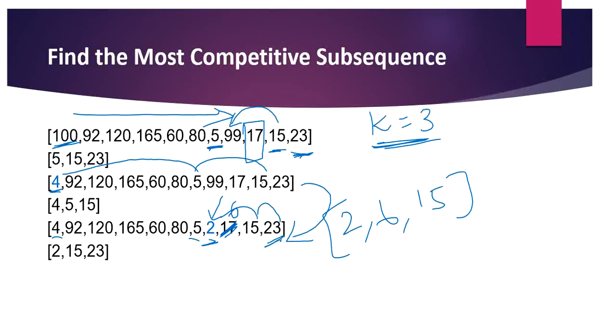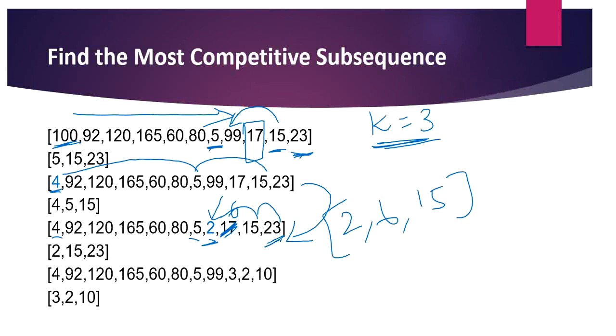I'm concluding with my final example, where instead of the last three numbers, I have updated them to 3, 10. As I said, we are going to start from the least element of the array. In this case, our least element is 2, that is here. Let's check whether we can form the subsequence from this point.